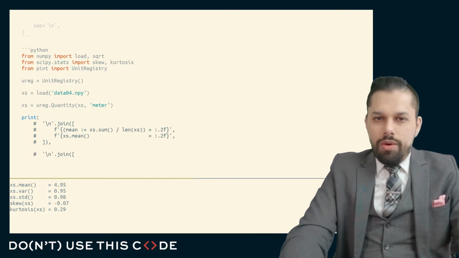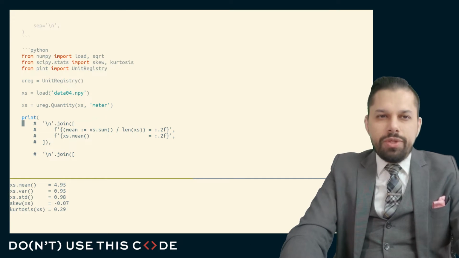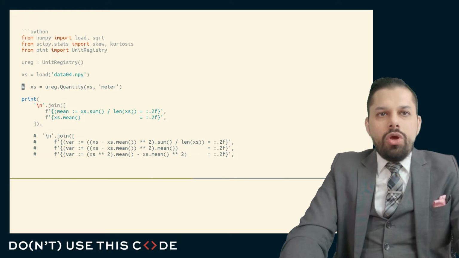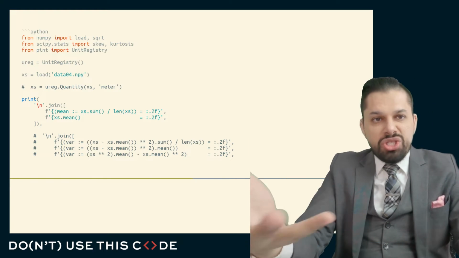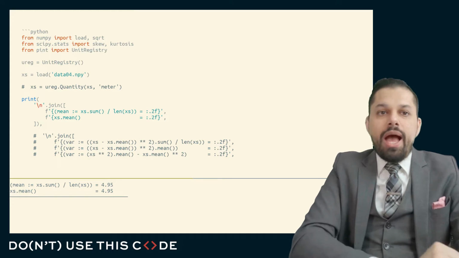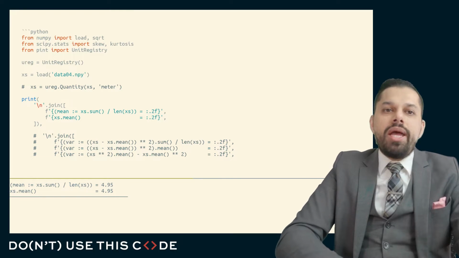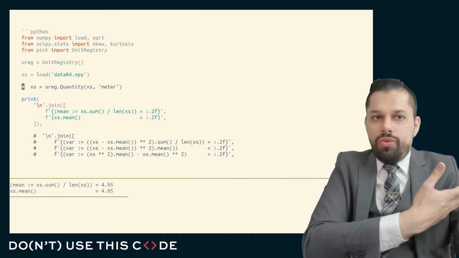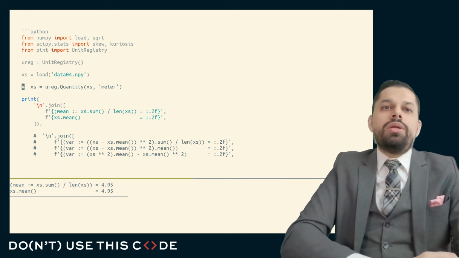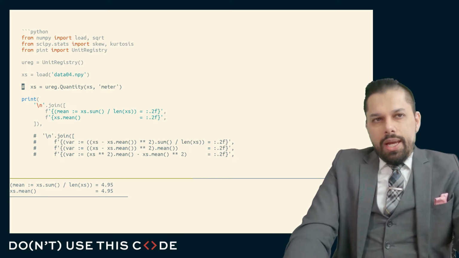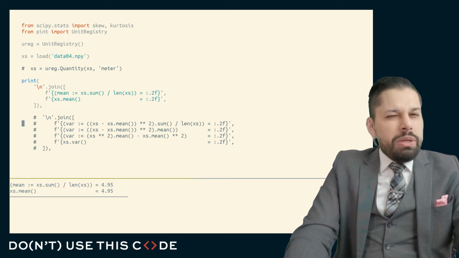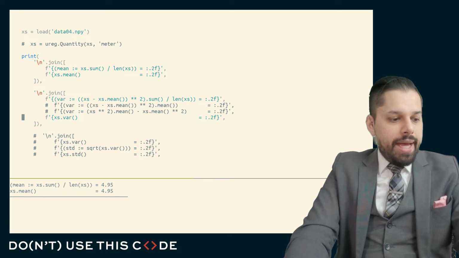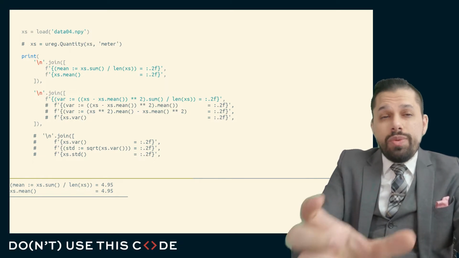And so, let me share with you a little bit of a starting point for an intuition of what these are. We know from a calculation perspective how to compute the mean. This is something that we do all the time. And so if we have a bunch of data sets, we just sum up all the values, we figure out how many total values there are, and we divide by the number of total values, and that gives us the mean. And you can see two parallel computations for the mean, one directly using the .mean API and one computed manually. If we want to compute the variance, we may or may not remember how we go about computing the variance.